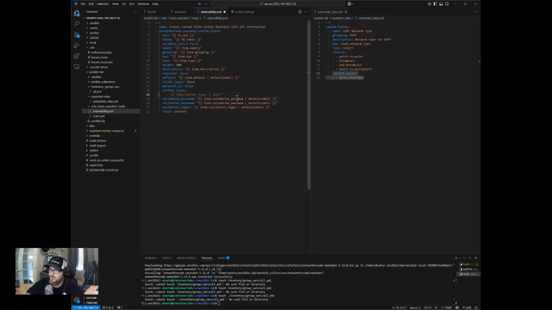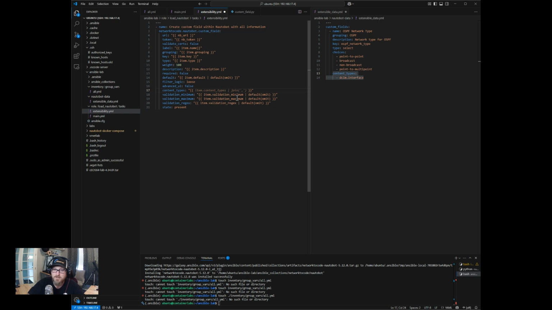Content type, where is that? Okay, so let me just start over. So you'll notice over on the right hand side with content type, it's a list. You'll notice under my dictionary, I have it, as the extensible data, I have it as a list as well.